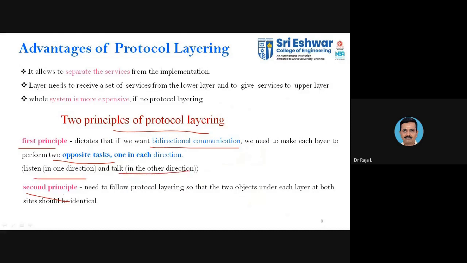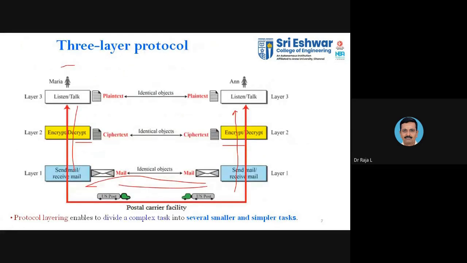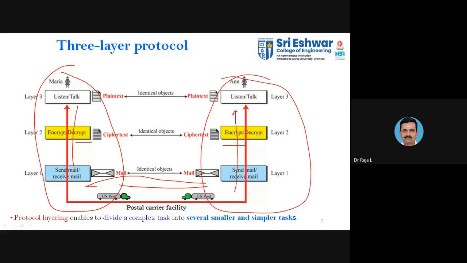The second principle: we need to follow the protocol layering such that the two objects under each layer at both sides should be identical. Whatever is available on one side has to be available on the other. If you are performing encryption, you need to decrypt.